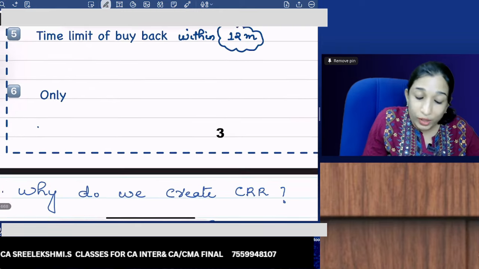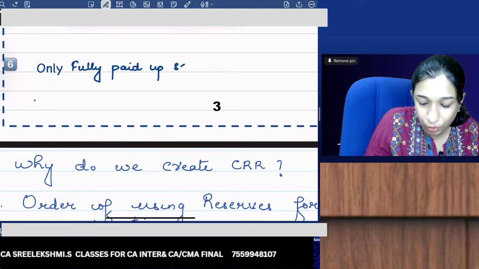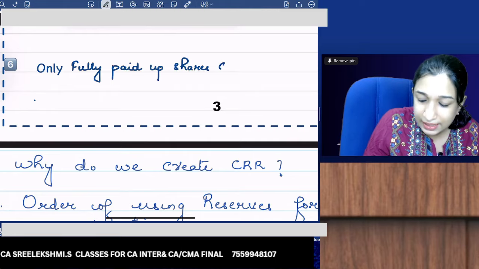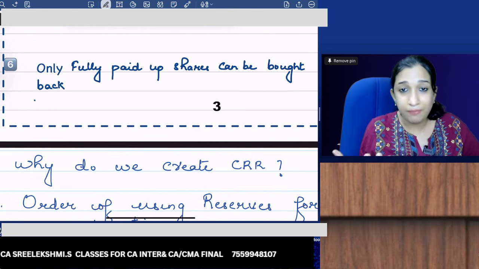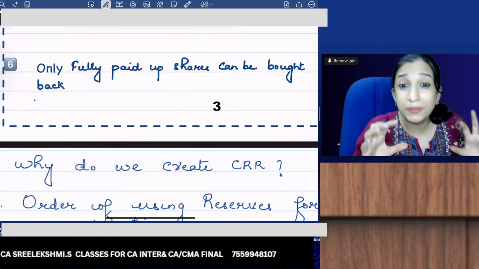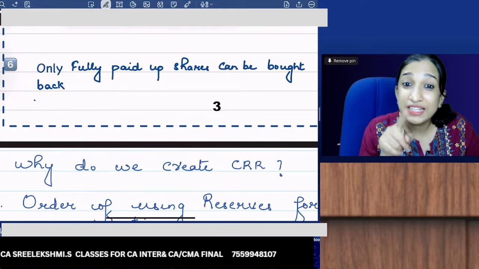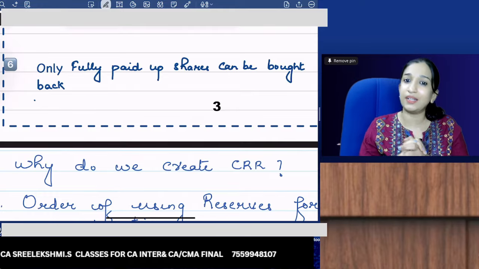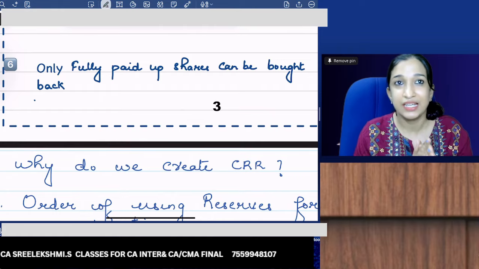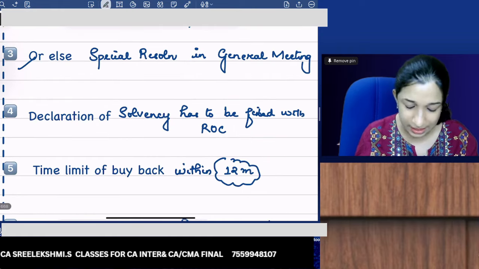And only fully paid up shares can be bought back. And you know what? After buyback, the shares bought back should be cancelled within 7 days. Perfect. And only fully paid up shares can be bought back, which means if there are partly paid up shares,